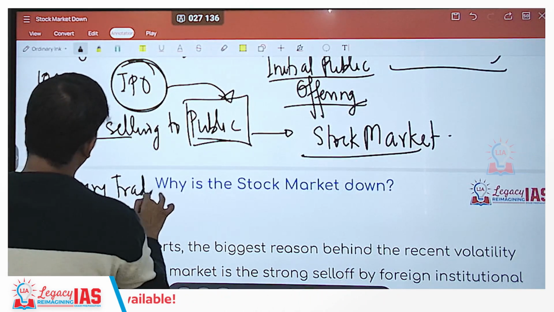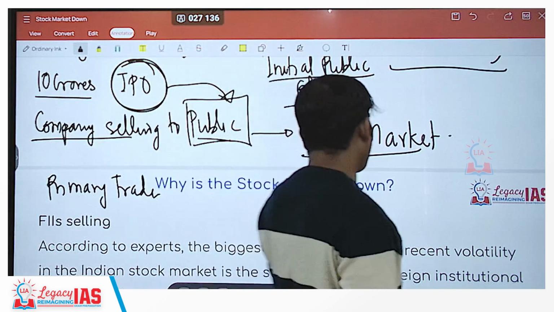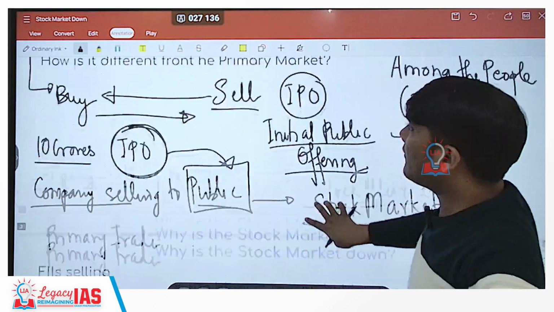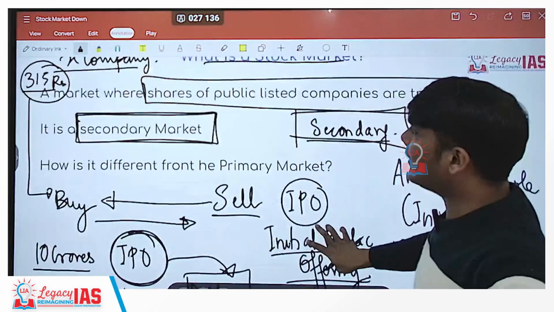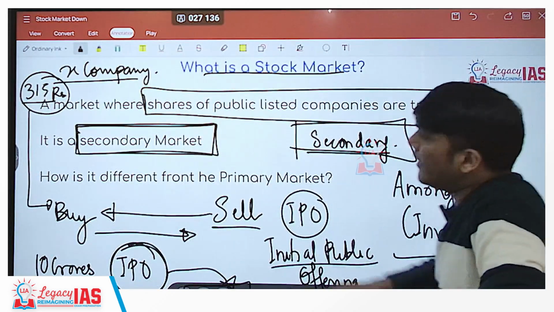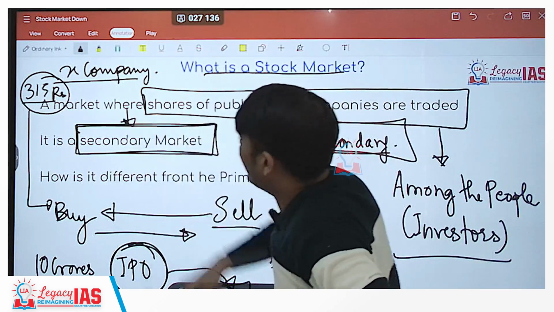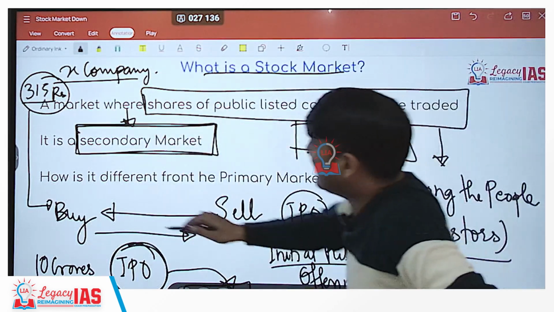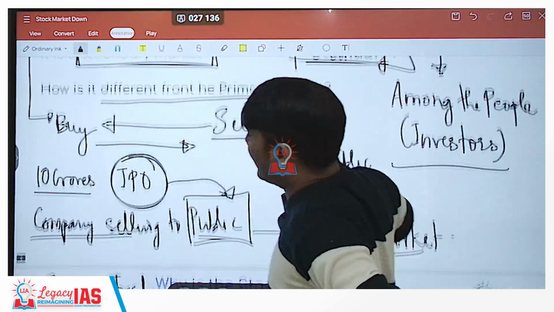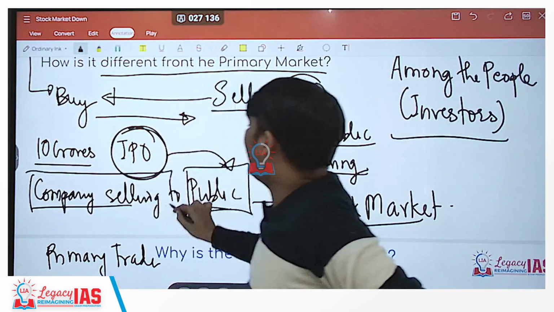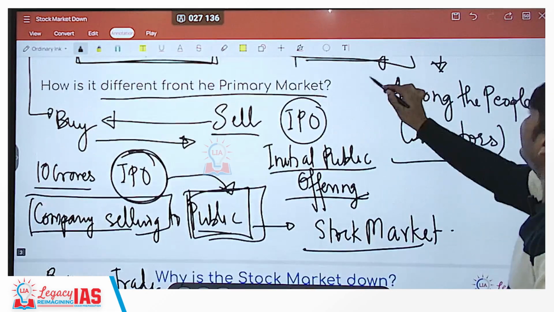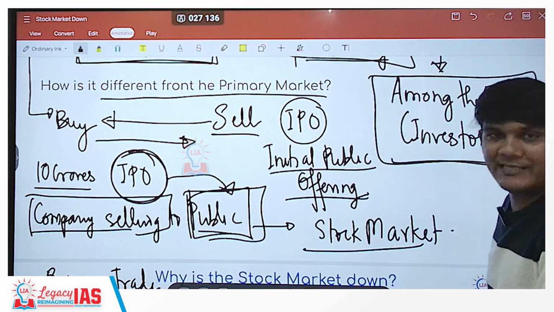So I hope the doubt between the primary and the secondary trade, and the primary and the secondary market, is absolutely clear now. So we have understood what is a stock market. It is a market where the shares of public listed companies are traded. It is a secondary market. We have understood that concept also. And it is different from the primary market. We have understood that as well, because in the primary market, it is the company that is selling to the public. But in the secondary market, it is the public that is trading among themselves.